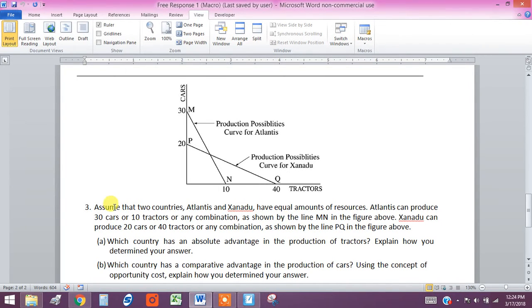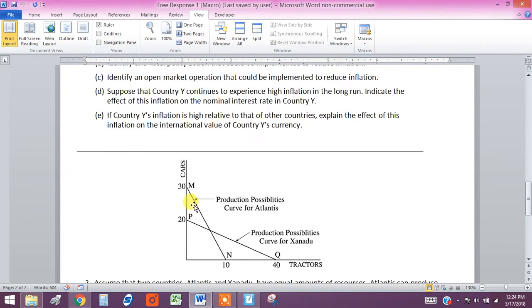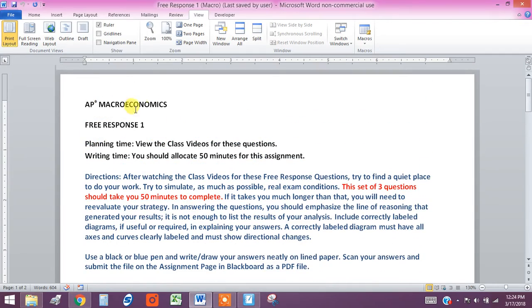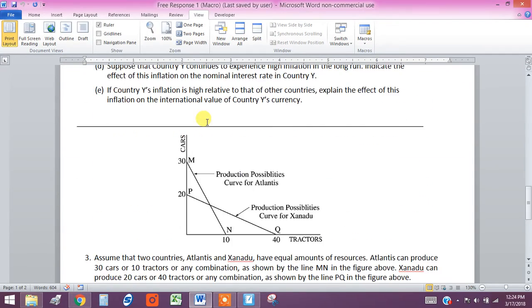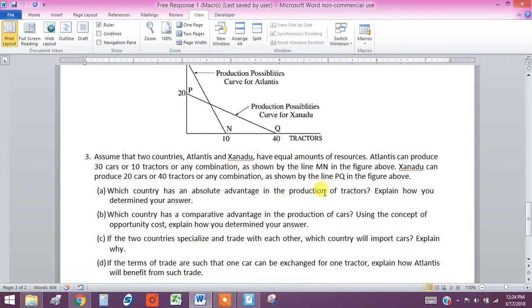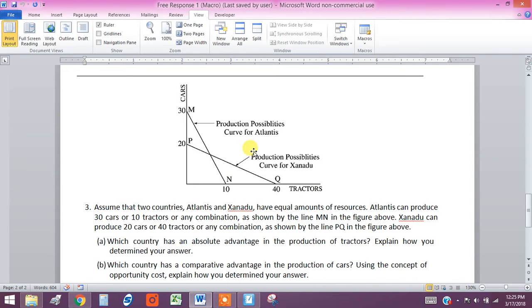We are looking at question 3 of our free response 1 assignment. So we have two production possibility frontiers or curves that are linear. And this really isn't part of the question, but it is important for you to know that when these curves are linear and not concave, what does that mean in terms of opportunity cost?